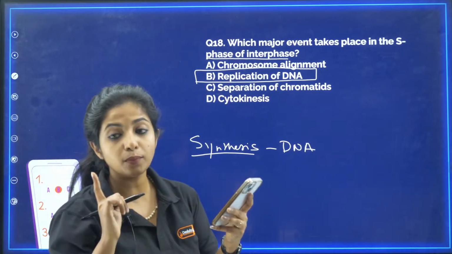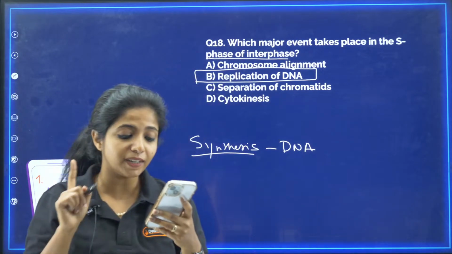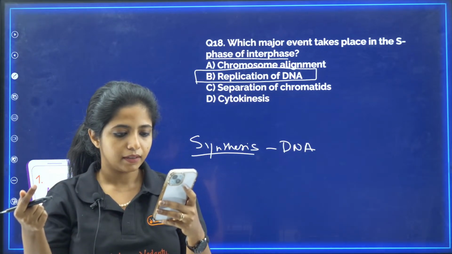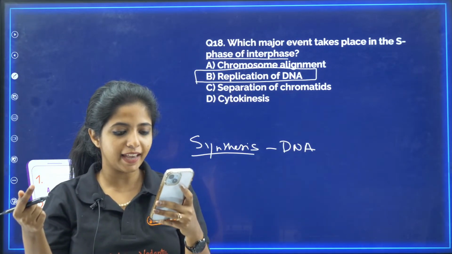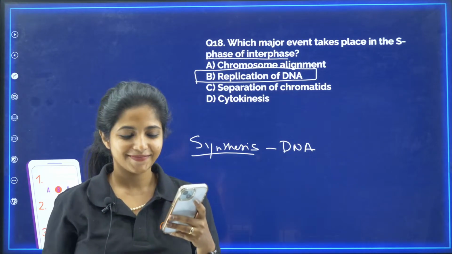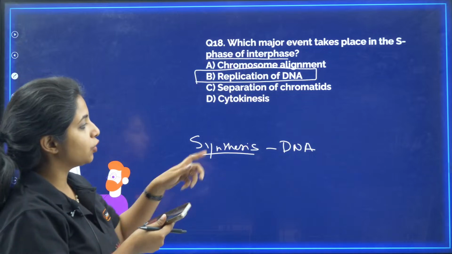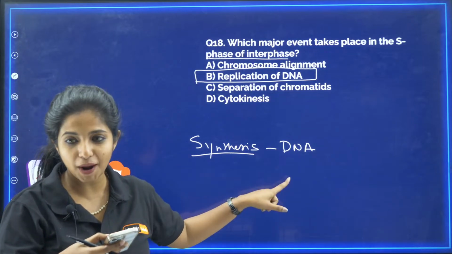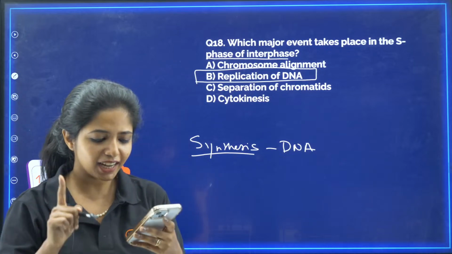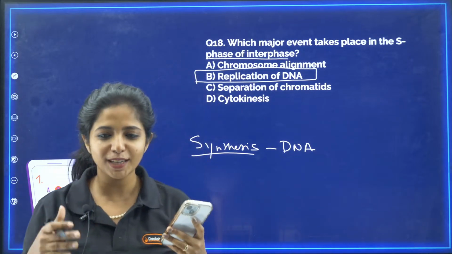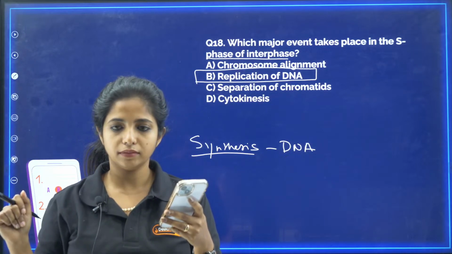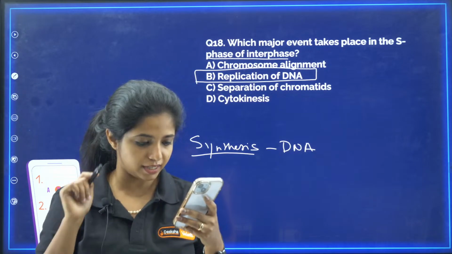Apart from DNA, there is one more thing that is being duplicated. Can anyone tell me the name of that one thing? There is one more thing that is getting duplicated during S phase apart from DNA. DNA are the ones that form chromosomes, so when I say chromosome duplication, I mean DNA duplication. No, cytoplasm growth happens in G1 phase.